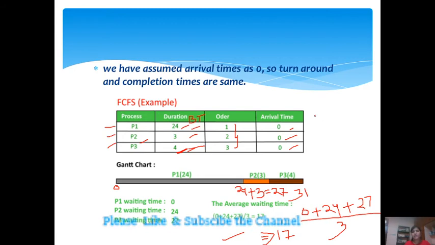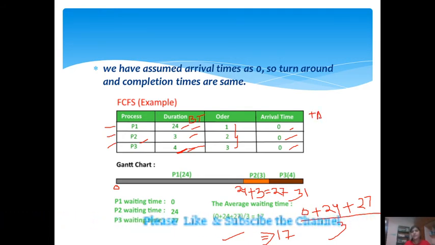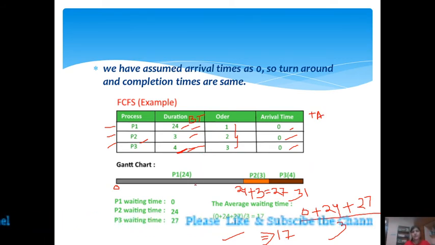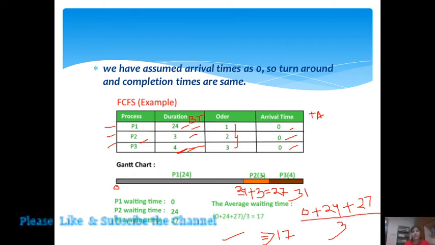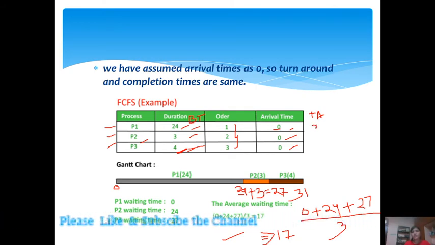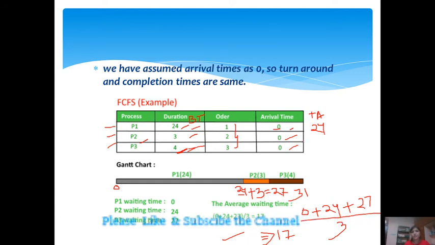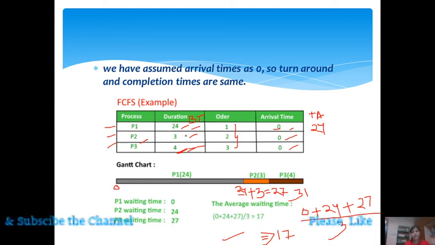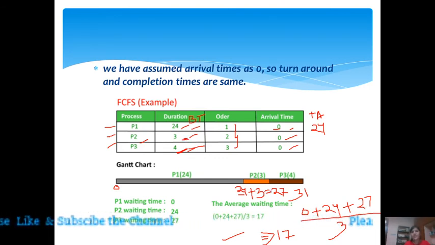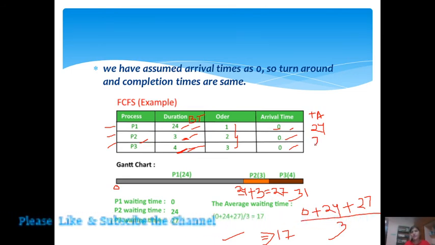Turnaround time we can also calculate here. The turnaround time formula is completion time minus arrival time. Like P1's completion time is 24, 24 minus arrival time 0, so turnaround time is 24. P2's completion time is 27, 27 minus arrival time 0 means 27.